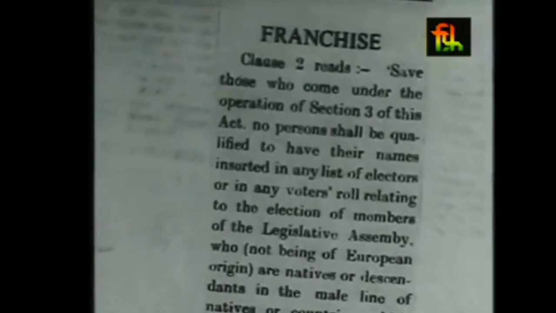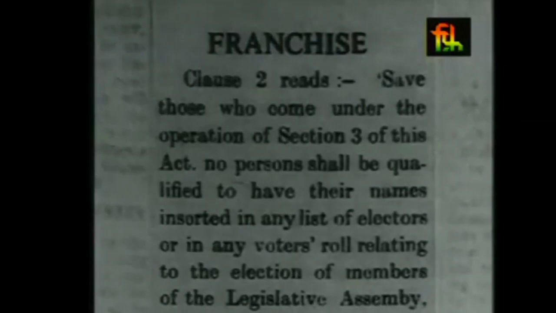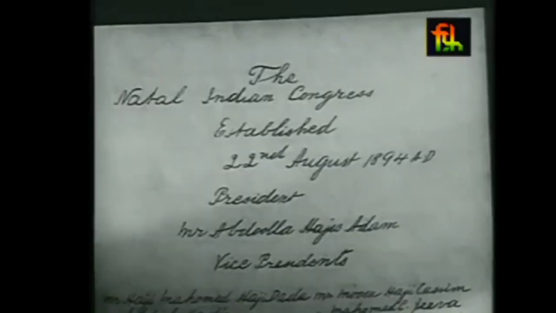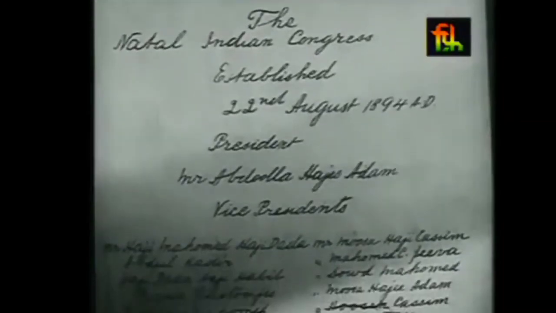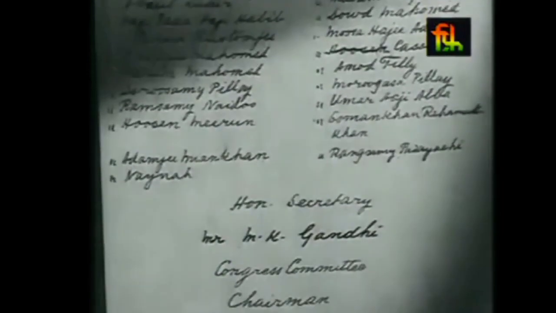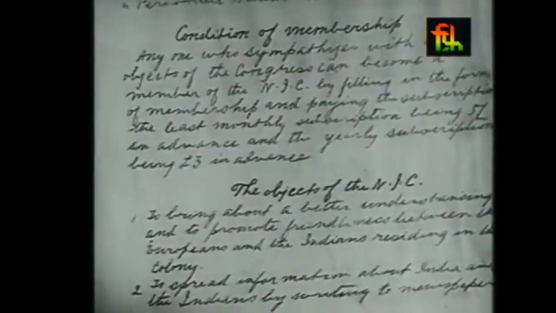Gandhi took up the challenge. By May 1984, he founded the Natal Indian Congress. He organized the Indian community of South Africa into a homogeneous political force and inundated the government and the press with grievances of Indians.